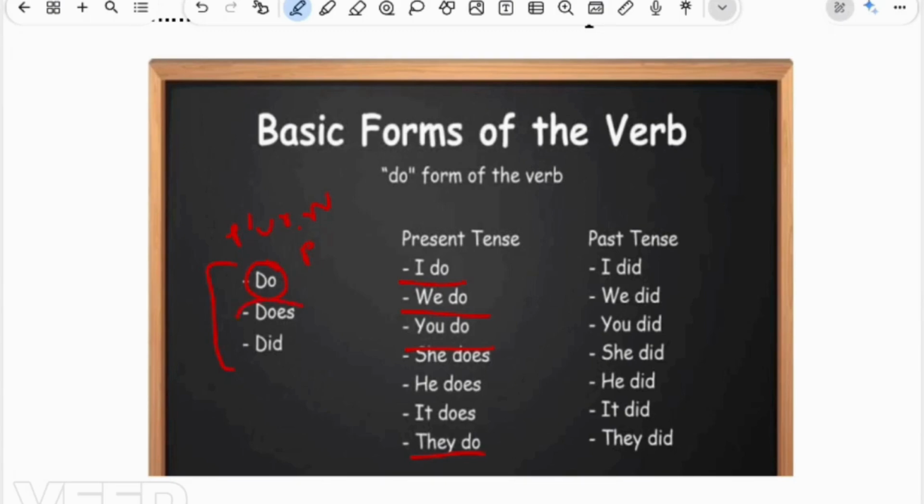And if we talk about does, then we always use it with a singular noun or pronoun. Let's see here. She does, he does, it does, and the last one is any name that can come here, like Reena does, Meena does, Rahul does, etc.